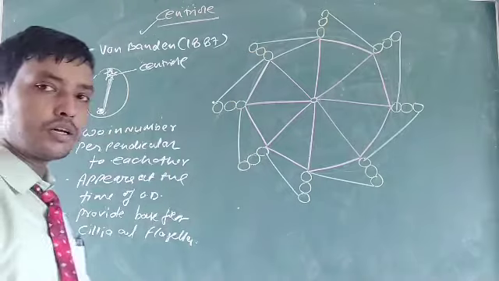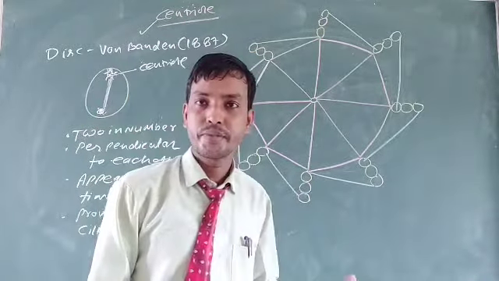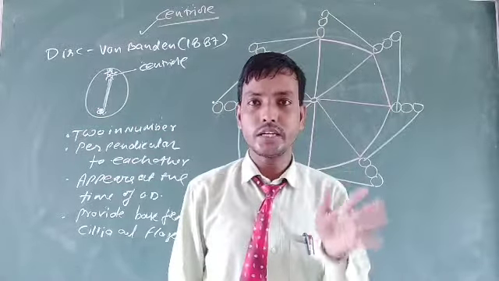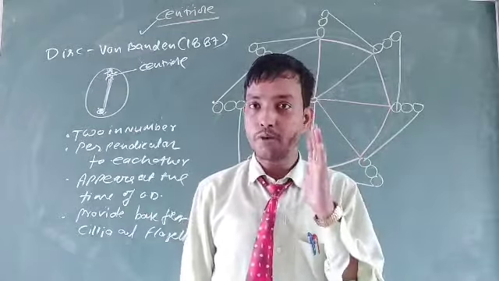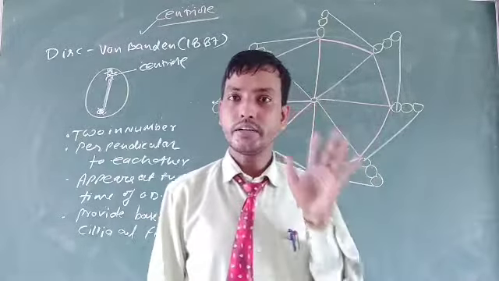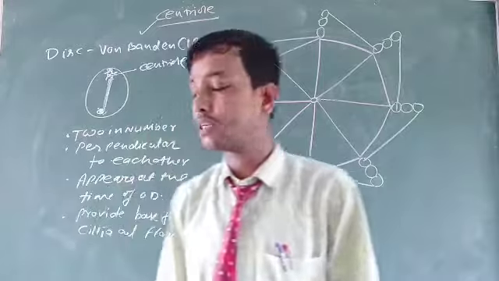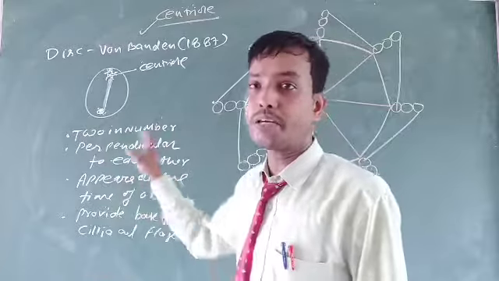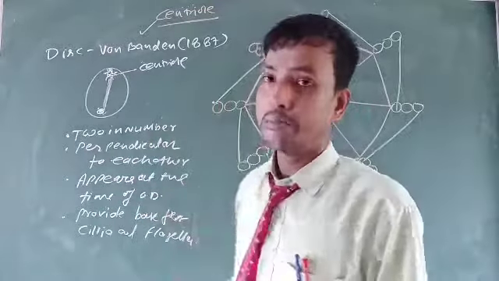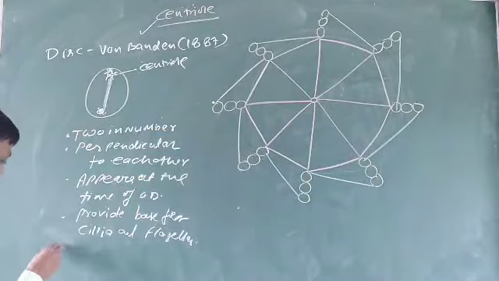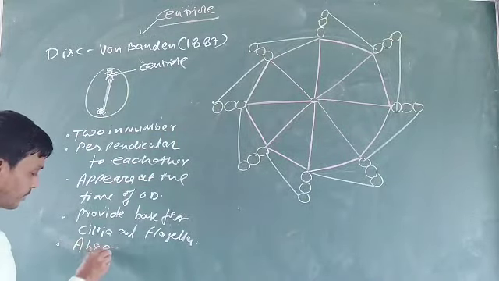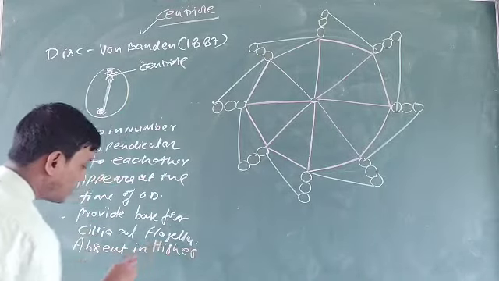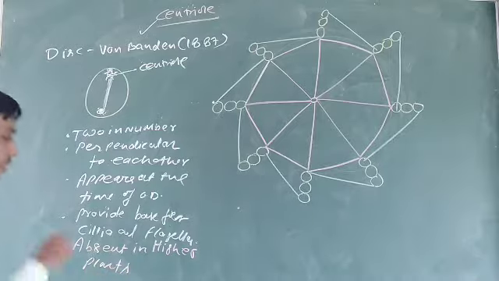So these are some common points regarding the centrioles. It is two in number, perpendicular to each other, and appears in cells at the time of cell division, but at all times in those organisms that possess cilia or flagella it provides the base of attachment. So these are the structure of cilia and these are the structure of centriole. These are the properties of centriole discovered by von Bending. It is absent in higher plants. You should learn it: absent in higher plants.